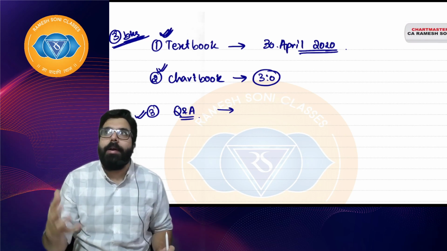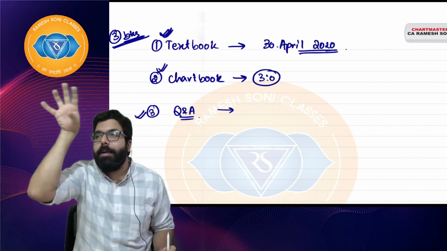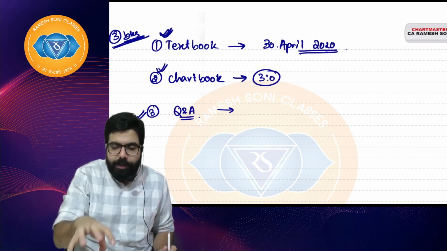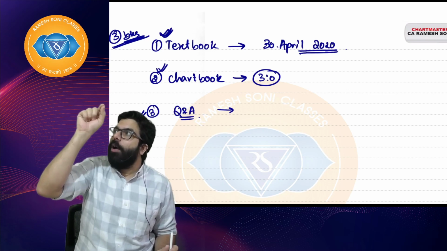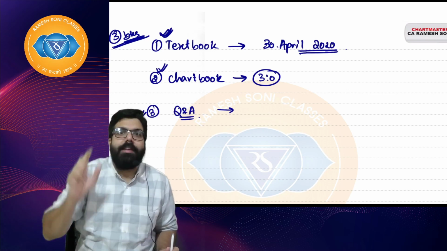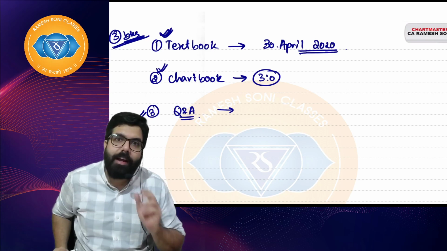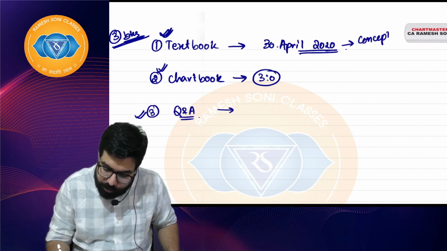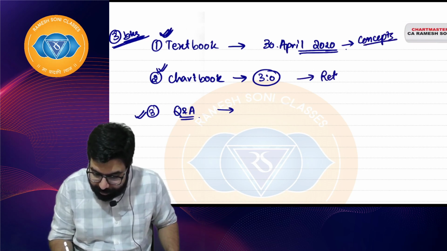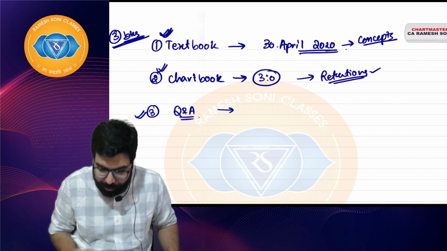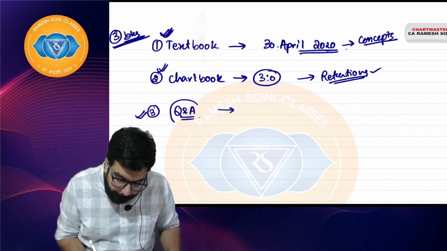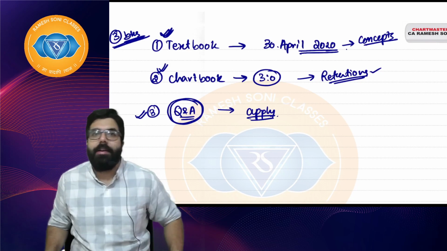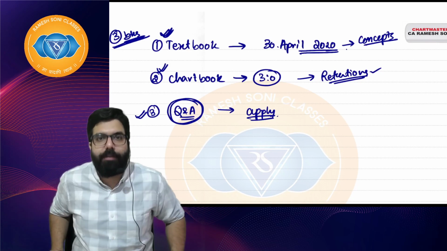Sir, what happens in a chart format? When you read a chart, everything fits in your brain like a picture. So you remember, okay, sir had drawn that chart, this was there. So mind mapping happens, and it is very helpful for you to retain everything. So Baba, for concepts, we'll be using the textbook. For retention of the concepts and learnings, we will be using the chart book. And Baba, for applying our concept, how to apply in the exam, we will be using the Q&A material. So all the three materials, and you will be done with everything, right everyone?